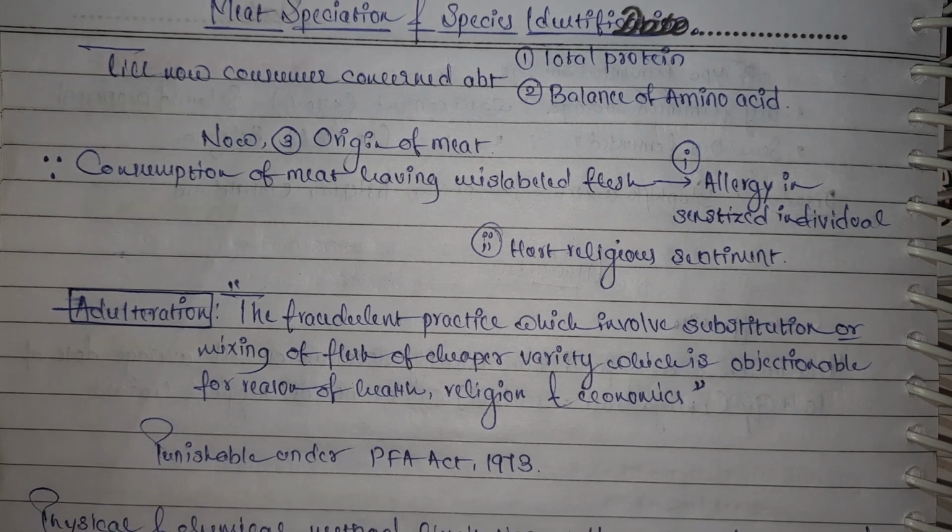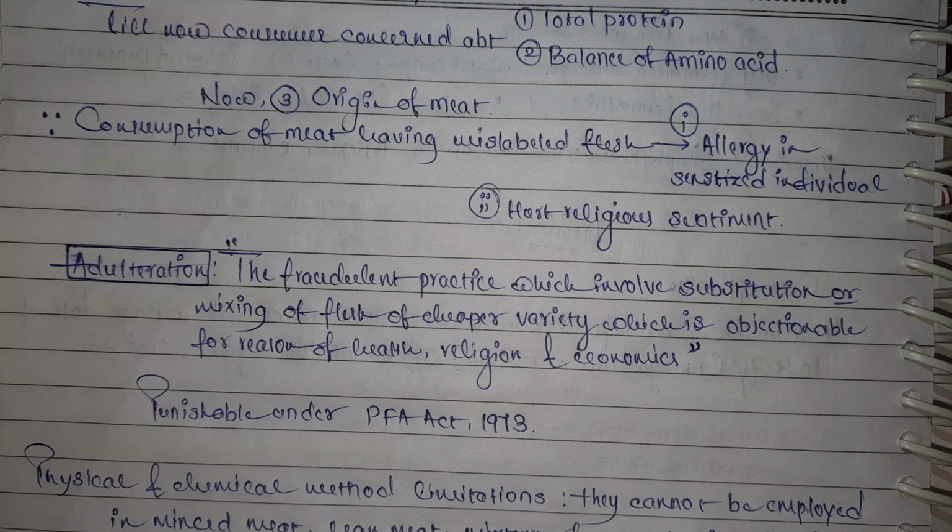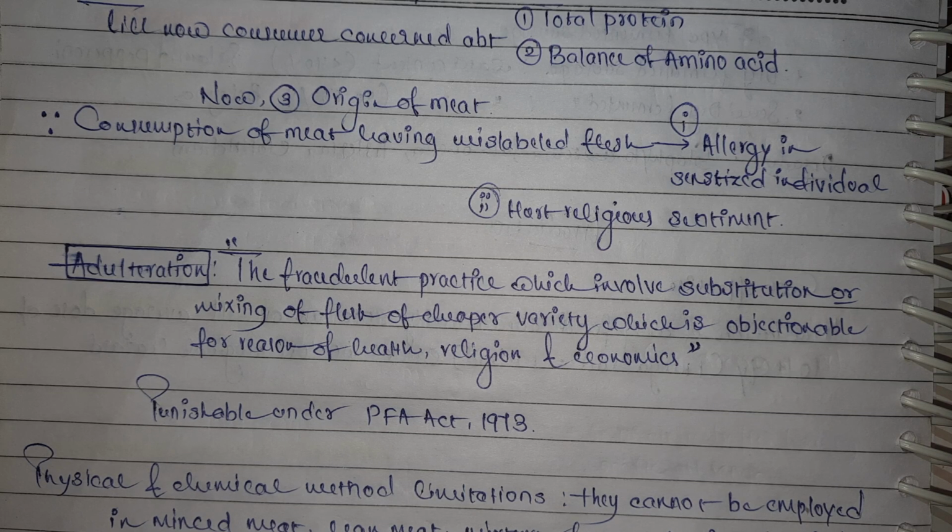I would like to tell you the definition of adulteration. It is nothing but a fraudulent or wrong practice which involves the substitution or mixing of flesh of a cheaper variety, which is objectionable for reasons of health, religion and economics. Such adulteration will be punishable under the PFA Act, which is the Prevention of Food Adulteration Act 1973.